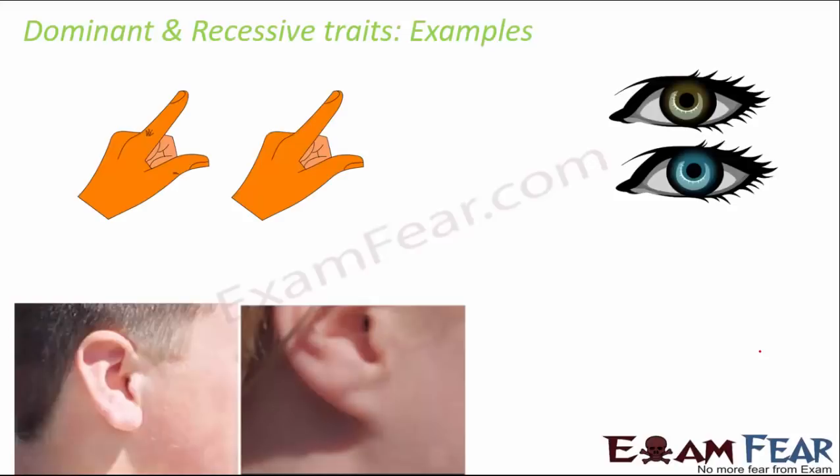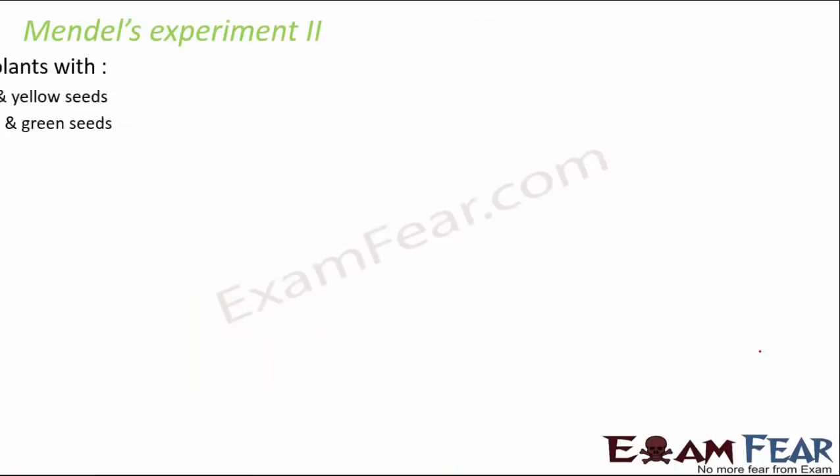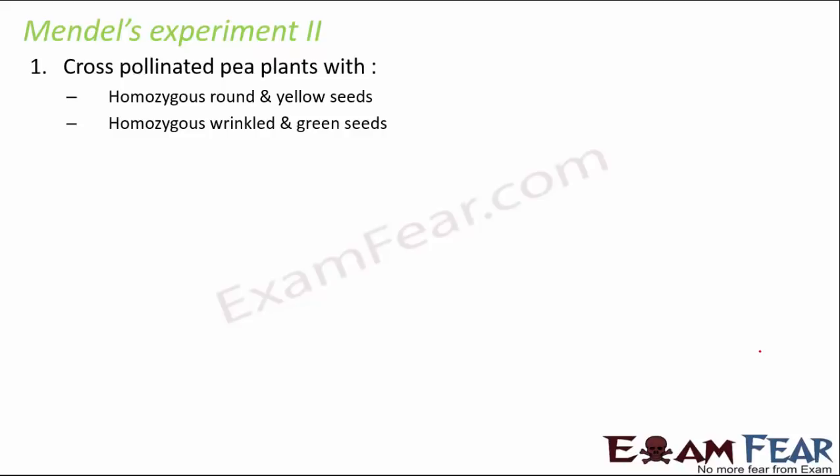Now, the second set of Mendel's experiments was the dihybrid cross. In this case, Mendel considered two different traits. One was the color of the seed and the other was the shape of the seeds. He cross-pollinated homozygous round and yellow seeds with homozygous wrinkled and green seeds. You see the color of the seeds, whether it is yellow or green, and the shape of the seeds, whether it is round or wrinkled. So he cross-pollinated them.